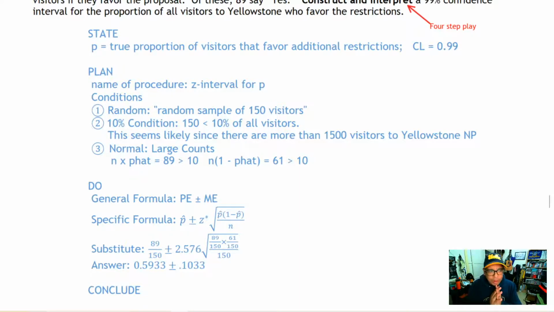That's a pretty big margin of error, but it makes sense because, like we said in the previous problem, a large confidence level means a big interval, and a big interval means a large margin of error.